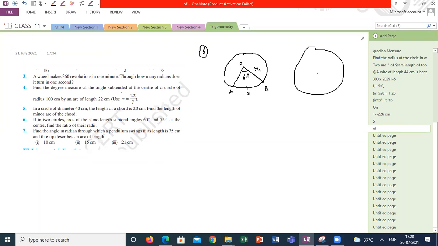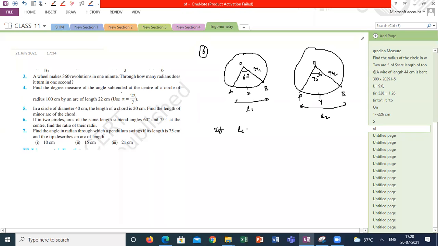There is another circle with arc PYB of radius R2 subtending 75 degrees at the center. He is saying this length of the arc is L1, this length of the arc is L2.